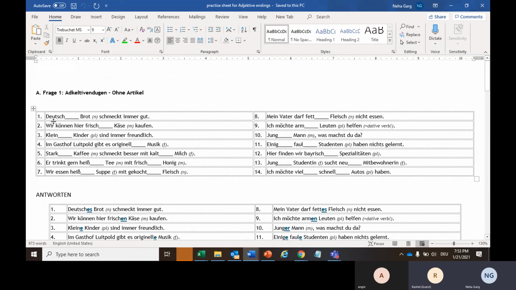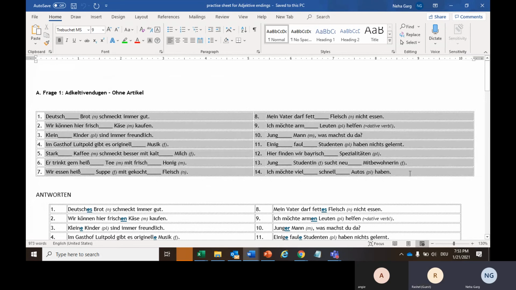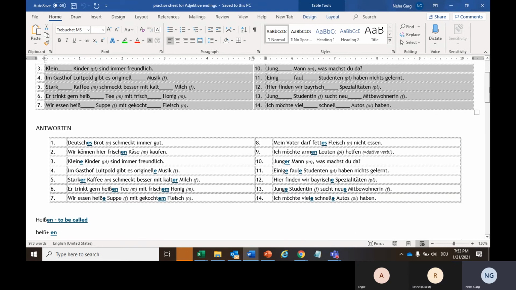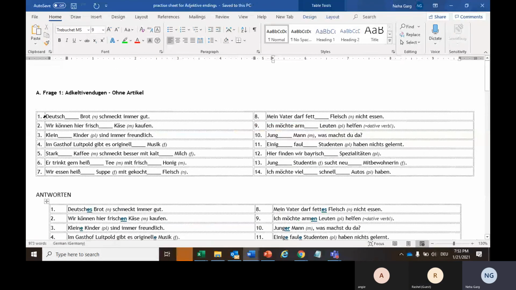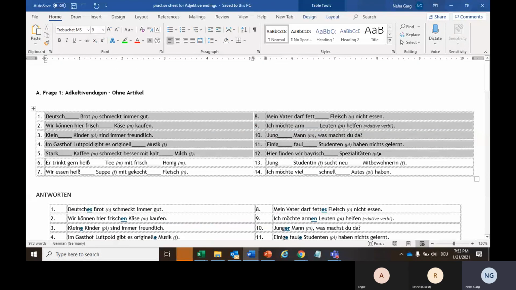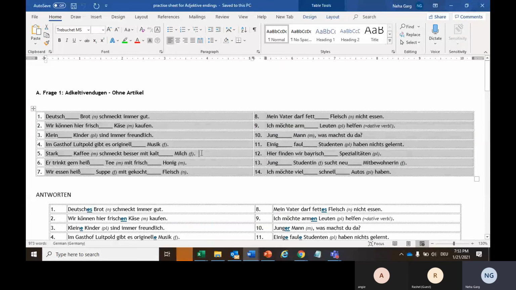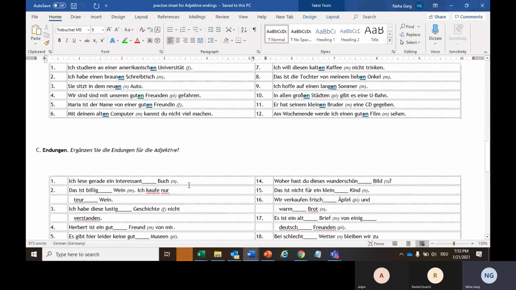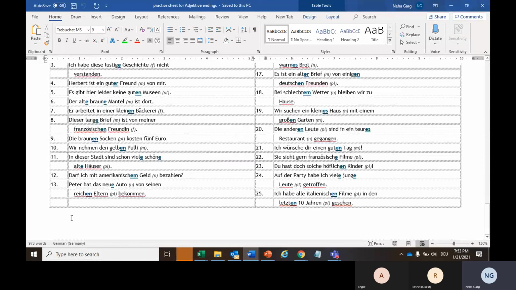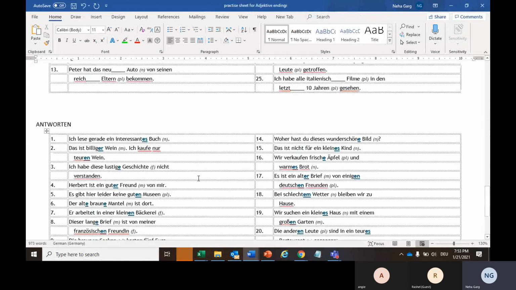There will be one blank section followed by the answers. You just have to fill in the blanks and then check the answers on your own, because there are multiple exercises and I will be adding more to it. So the more you practice, the better it will be.